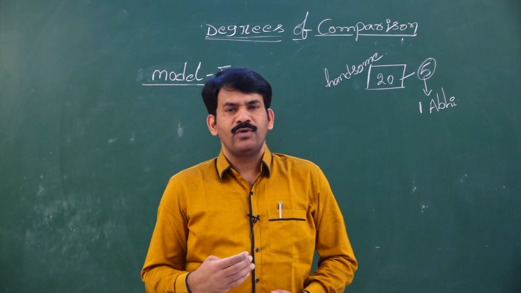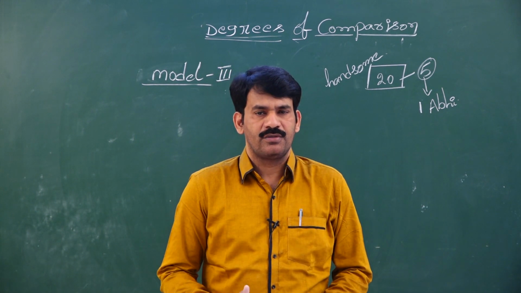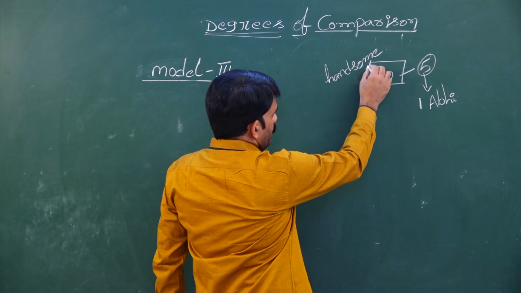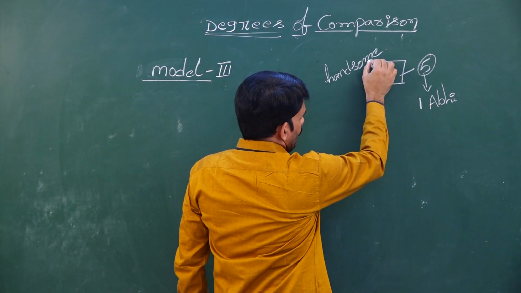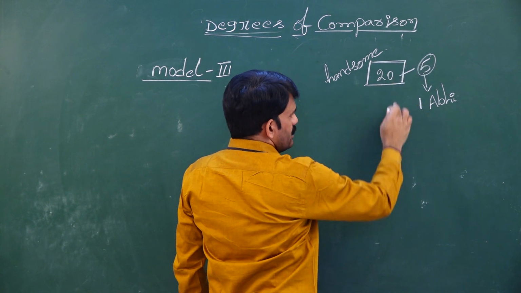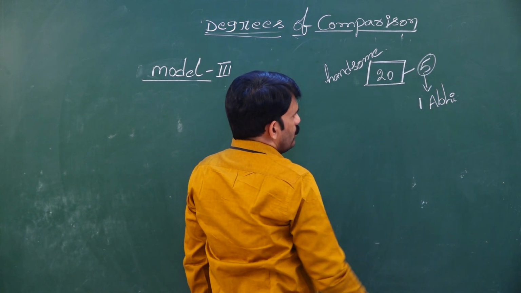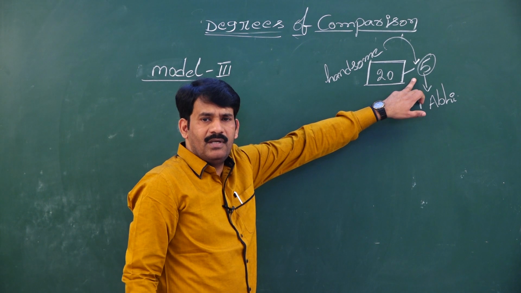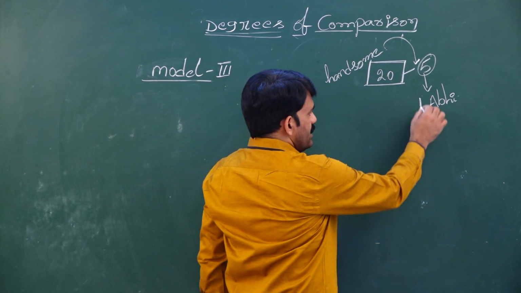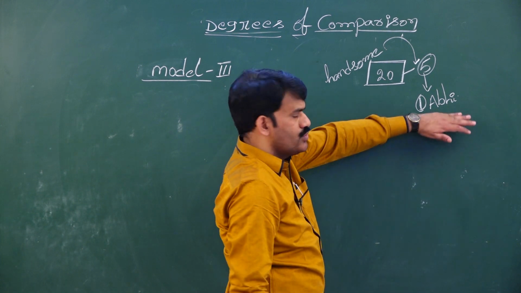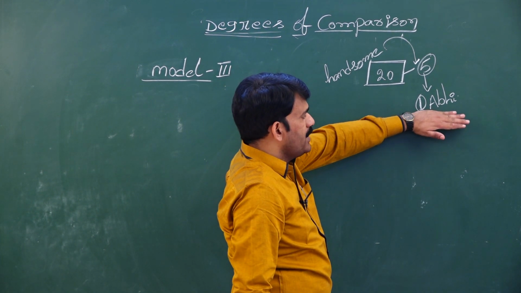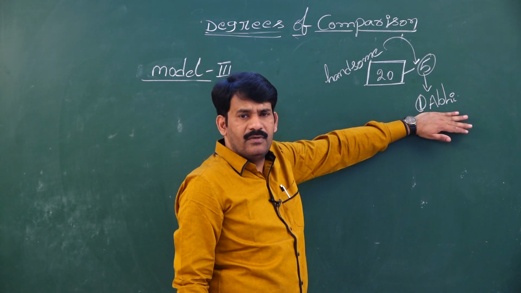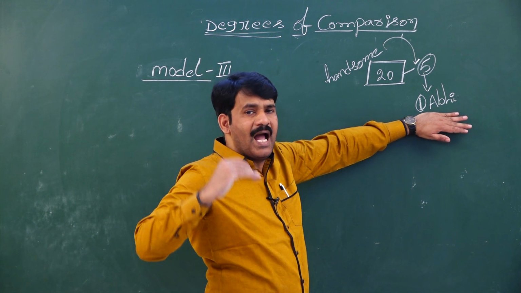Here again, I am going to repeat a small concept. What is the small concept we need to understand? Same concept, we have taken 20 students of the class. Among these 20 students, there are 5 students who are equally handsome. Among these 5 students, there is one more student named Abhi. So, in the previous model, we identified and observed that Abhi is the only one who has a higher degree.